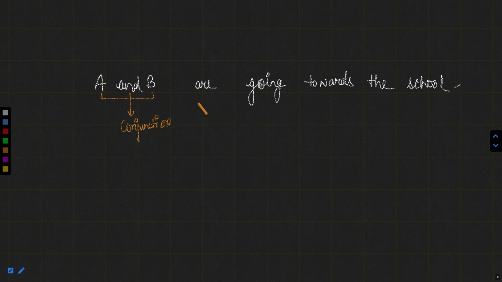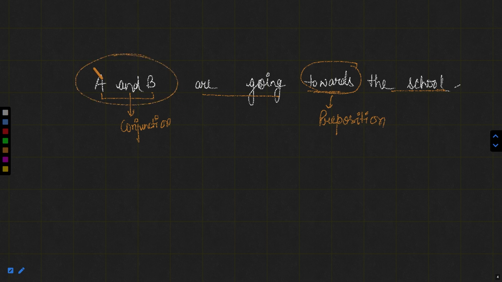Now, are going towards the school. This word towards is just indicating the direction, that they are going in the direction of the school. This towards is a preposition. Whereas in the other part, the two have been connected with each other.